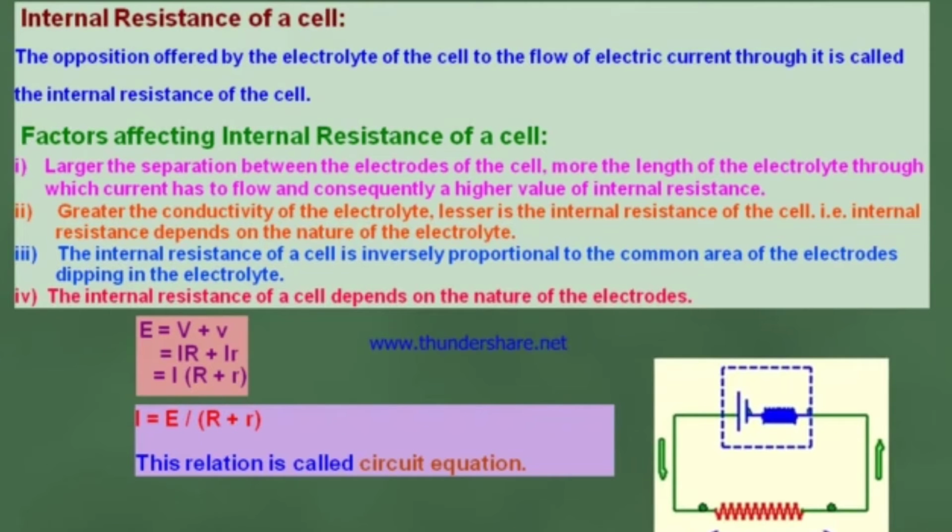Third point, the internal resistance of a cell is inversely proportional to the common area of the electrodes dipping in the electrolyte. Fourth point, the internal resistance of a cell depends on the nature of the electrodes.